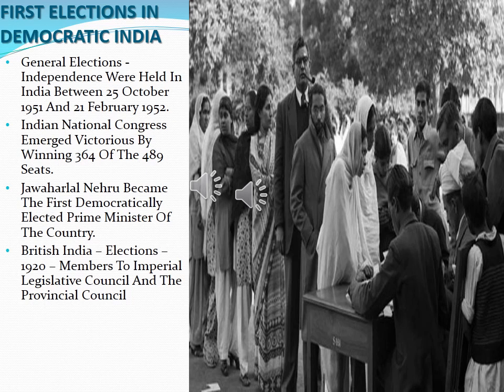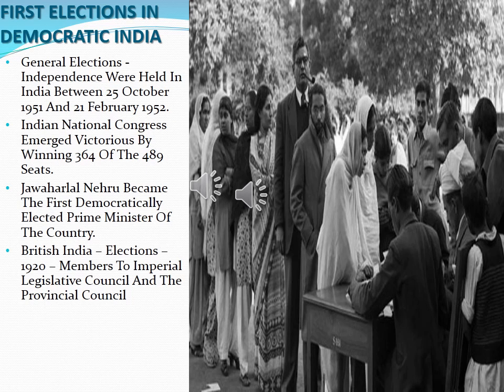So Jawaharlal Nehru became the first democratically elected Prime Minister of India. So who is the present democratically elected Prime Minister of India? Who is the Prime Minister of India now? Narendra Modi. So he was elected democratically. So the first Prime Minister was Jawaharlal Nehru.